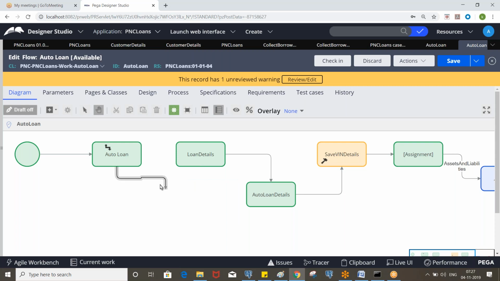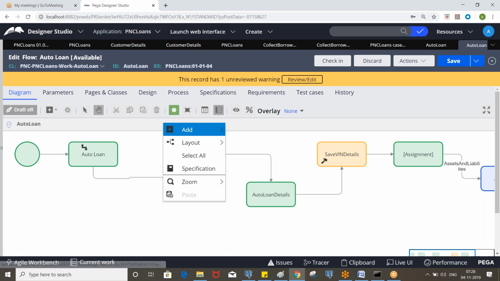Okay, and here, once you submit the first screen, that is borrower details, you need to take the item and make it into the queue table. So later when the agent wakes up, it will process that, right? Here we have a standard activity called queue for agent, so we can use that to make items into the queue table.